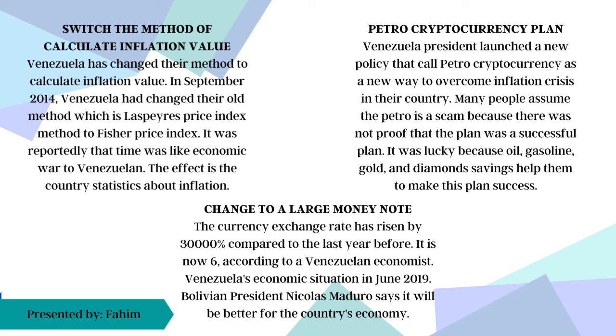The last way that Venezuela used is changing to a large money note. In March 2018, the Venezuelan president stated that the government would reform the currency to a new one. The current currency, the Bolivar Fuerte, will change to the Bolivar Soberano, and it will also be redenominated at a ratio of 1 to 1,000.